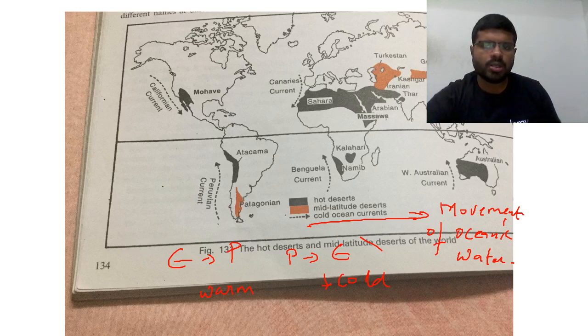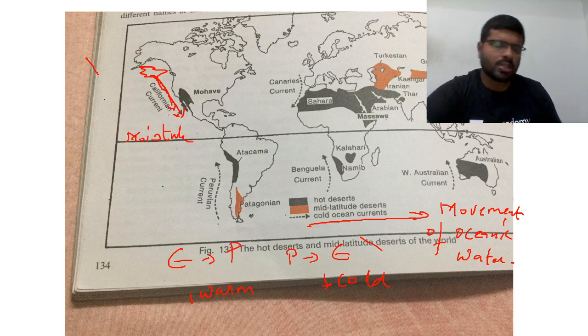So if you see all the deserts, they are surrounded by cold currents. The Californian desert has cold currents coming from polar areas, so temperatures will be lower. The water which is coming is also cooler. Cooler means less moisture; how can it evaporate as quickly?